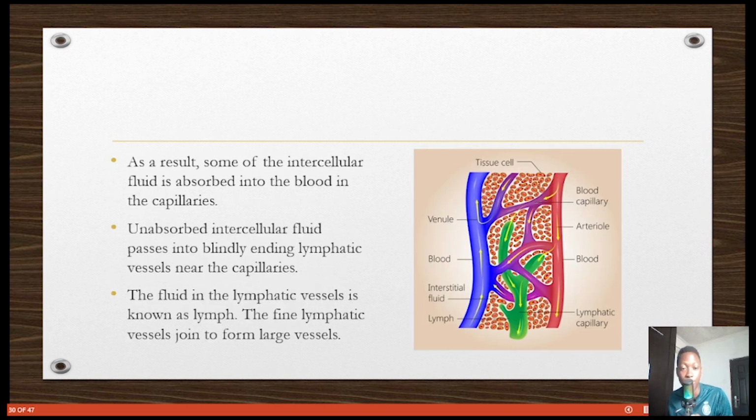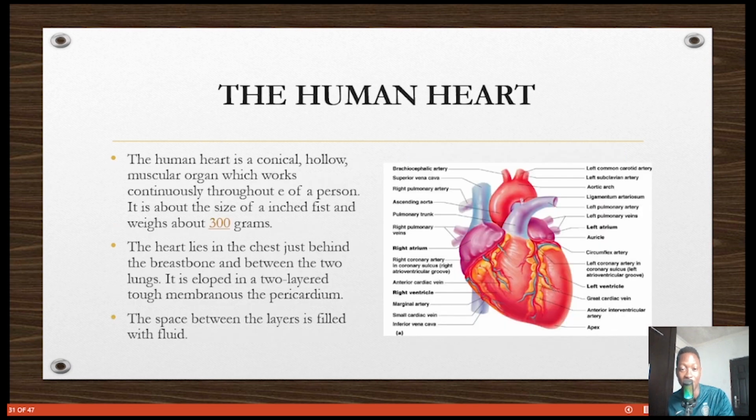As I said, some of the intercellular fluid is reabsorbed back into the blood at the capillary end of the venule, because as it's going back, some fluid will be reabsorbed in a process known as what? Osmosis. But sometimes the fluid remains in the intercellular fluid, and it has to be taken by lymphatic vessels. These greenish vessels take the excess intercellular fluid off, and then they join and take it back into the circulatory system. Human heart, beautiful.